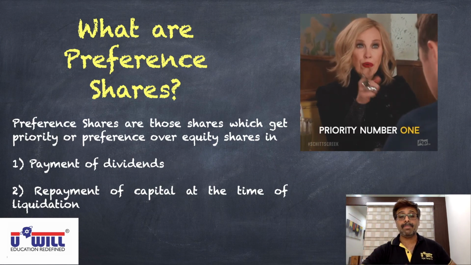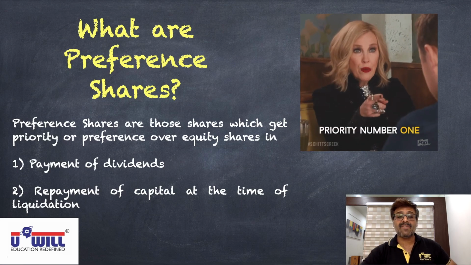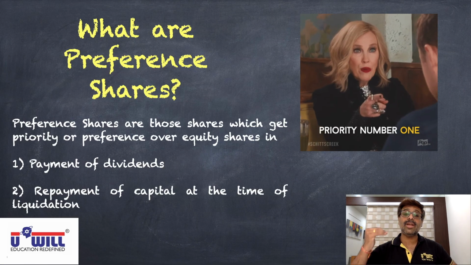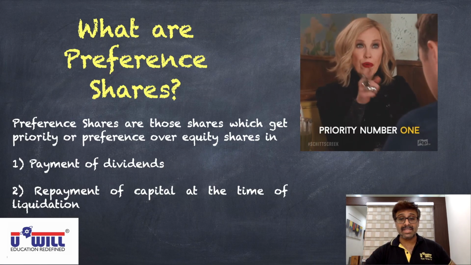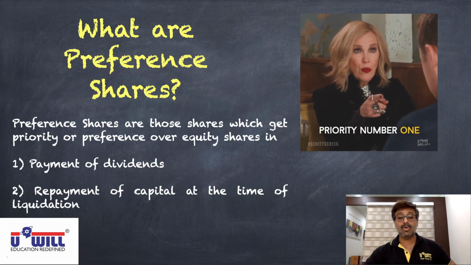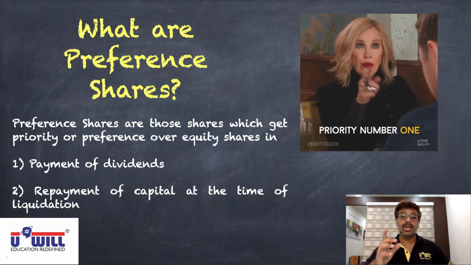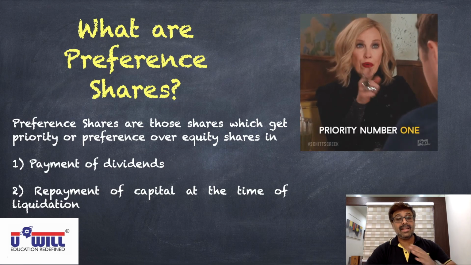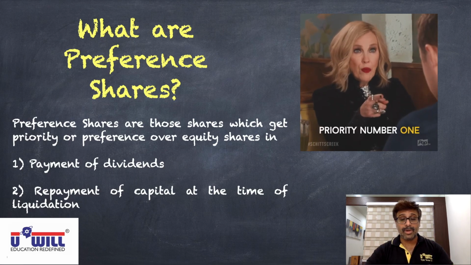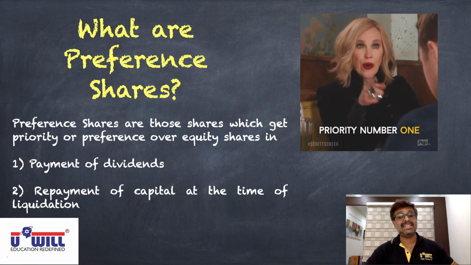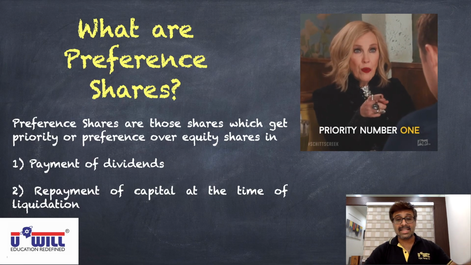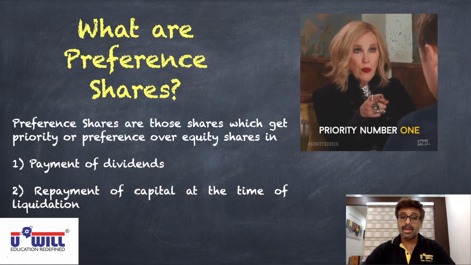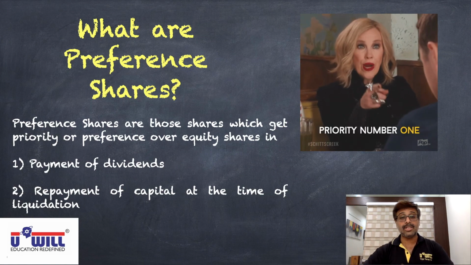Now, where is the second priority they get? Repayment of capital at the time of liquidation. If the company goes into liquidation, winds up the business, then at that time, who will be given first priority to repay the capital or money back? Preference shareholders. As the company is going into liquidation, it will sell its assets. All the assets will be auctioned and sold off. Whatever money is realized from that, first you'll pay outsiders, creditors of the company.